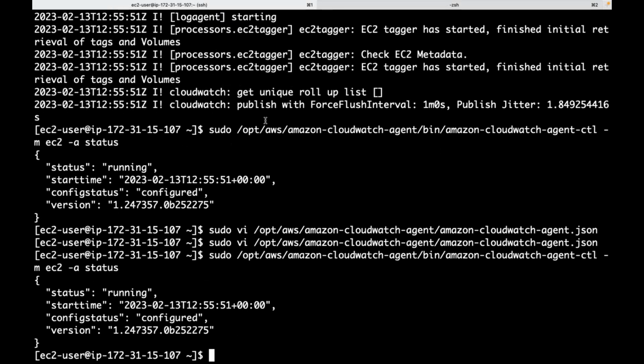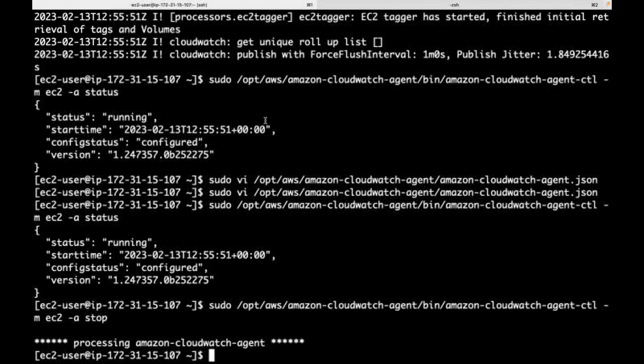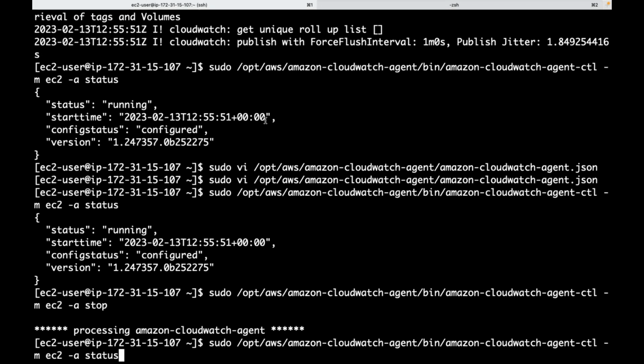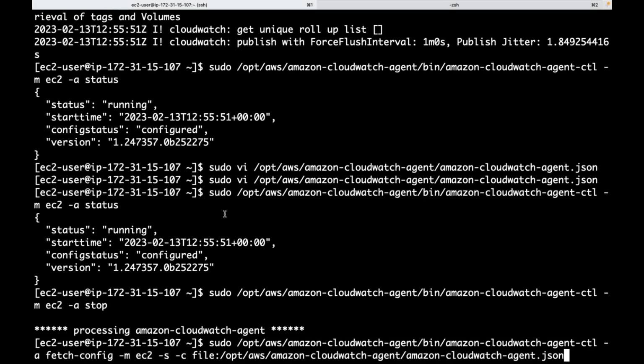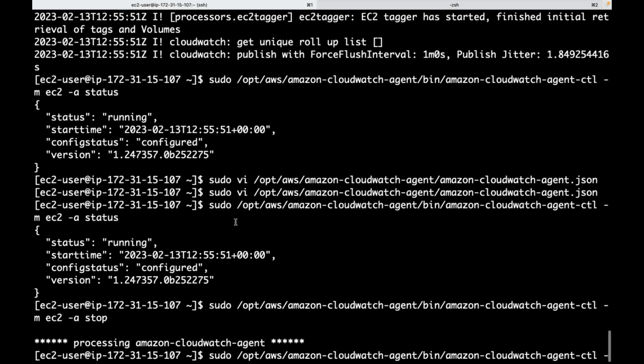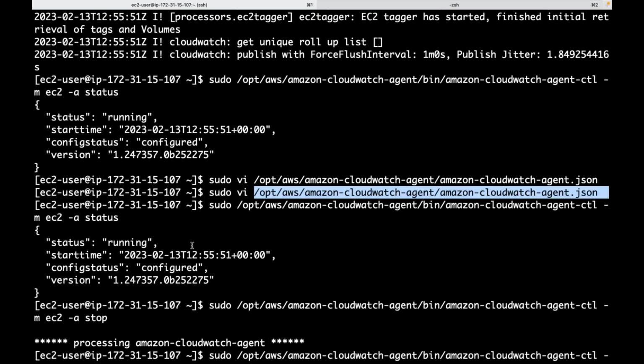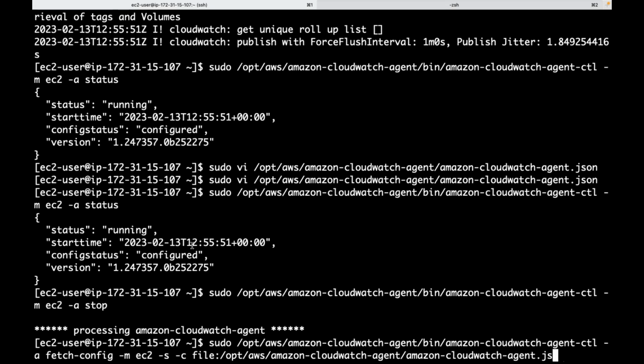I had stopped it last time, and I started it with that configuration. This is my command where I told it to start the CloudWatch agent, and this is my config file. I told it to start the CloudWatch agent with this config file.